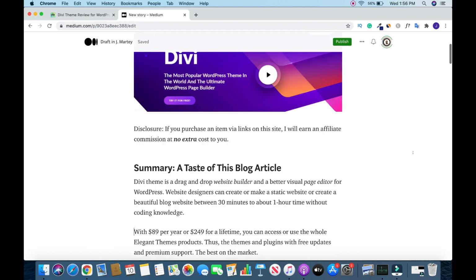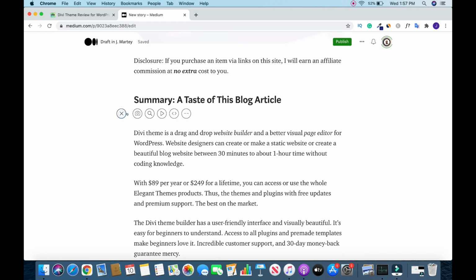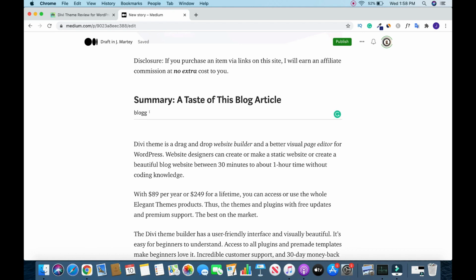Alright, so I'll show you how to add an image. So for instance, I want to add an image between this title and the text. So I'll click here, enter, click on this. Alright, so blog.